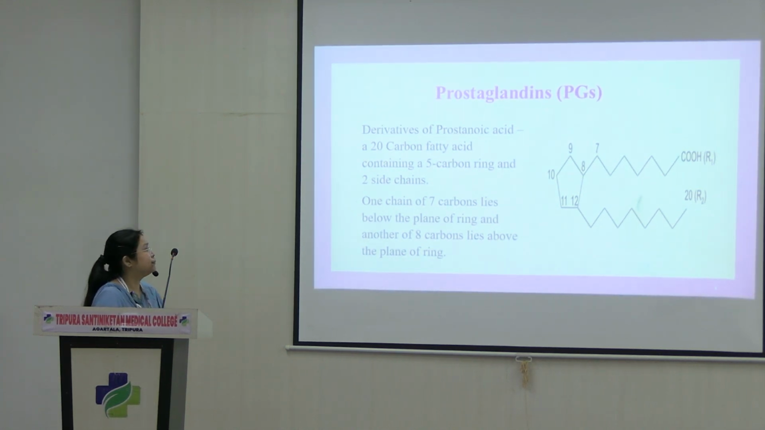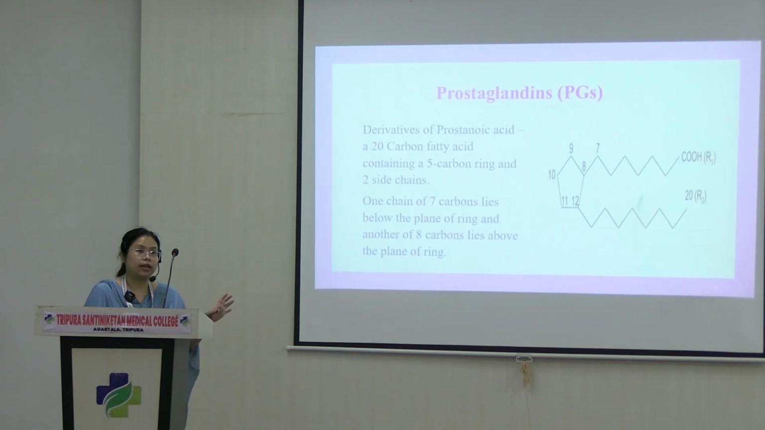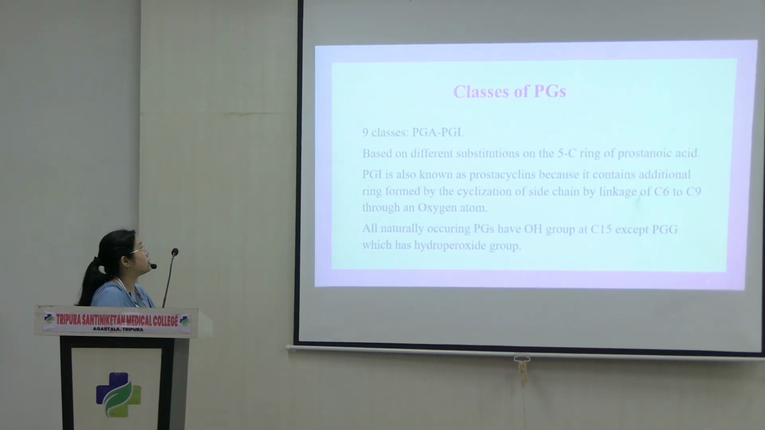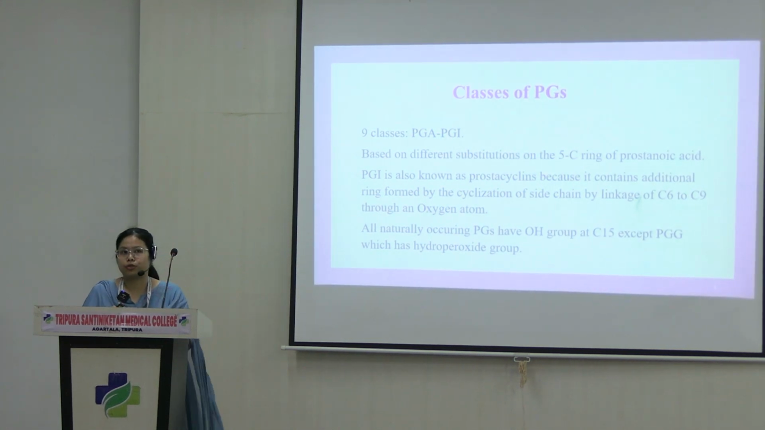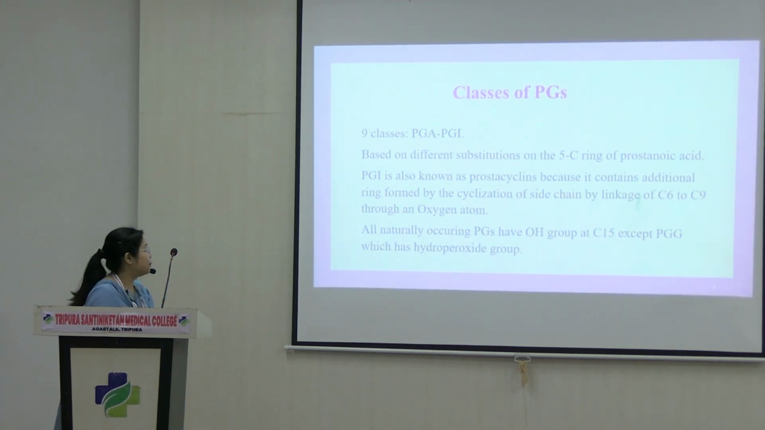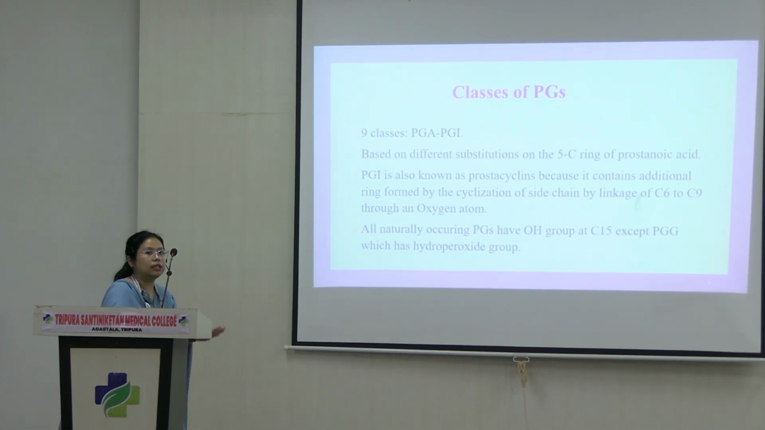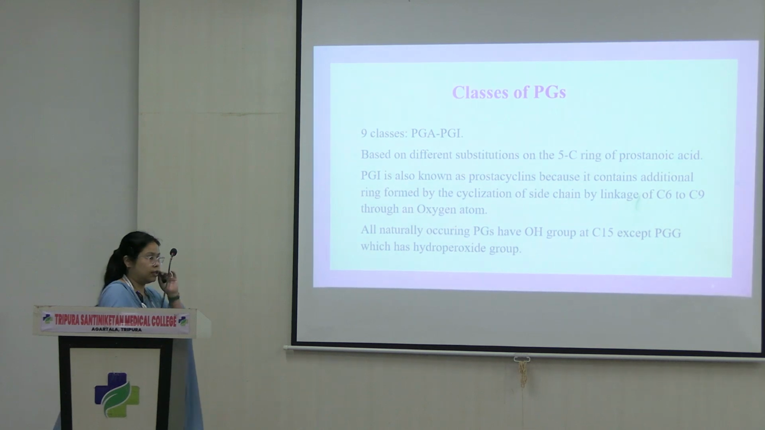Based on this structure and the substitutions we make on this ring, they are divided into different classes. So we have 9 classes of prostaglandins: PGA, B, C, D, E, F, G, H, and I. Okay, 9 of them.